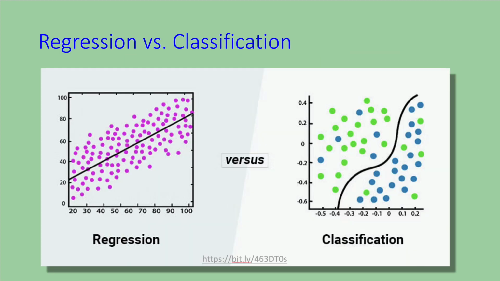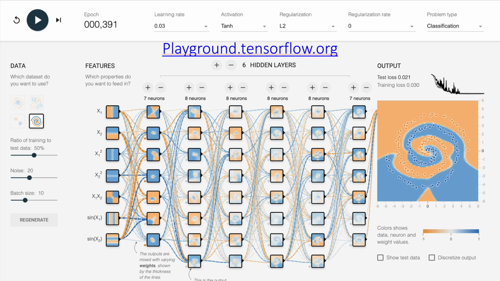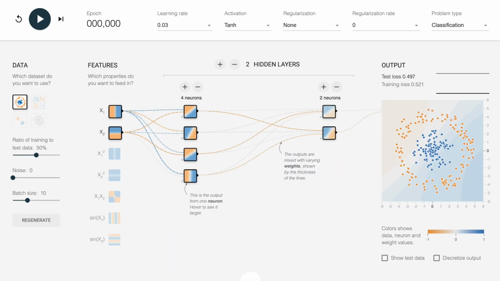Regression combines the points to create a representative line or curve. Classification partitions labeled points into categories. It is upon these two ideas that machine learning is built. A great place to learn about classification is playground.tensorflow.org. This tool allows us to visualize how a neural network learns to solve classification problems.